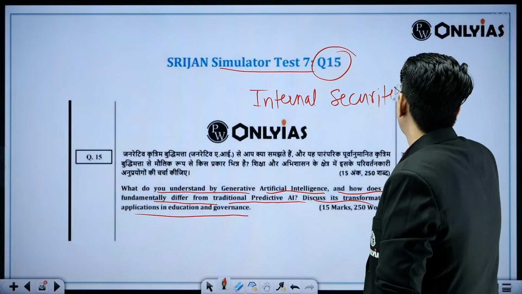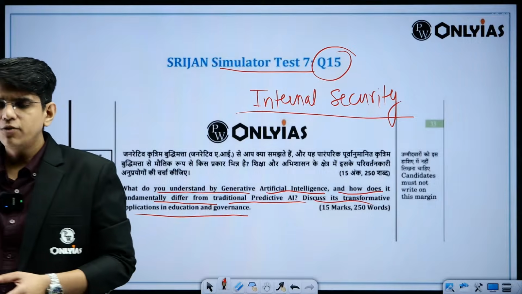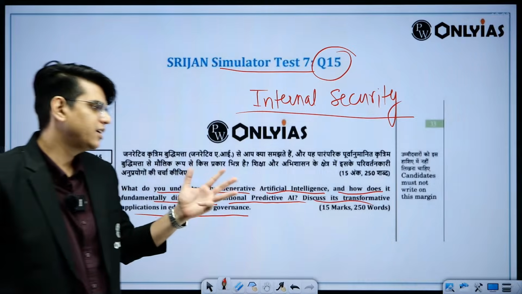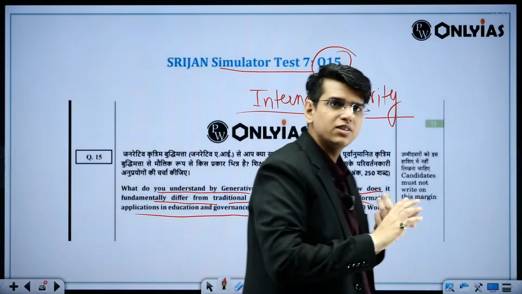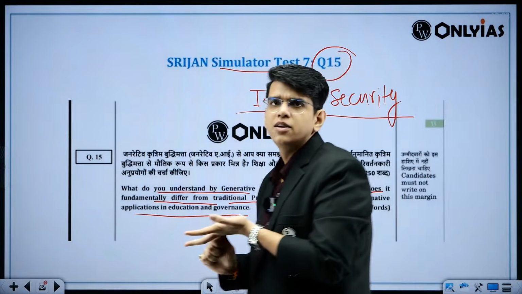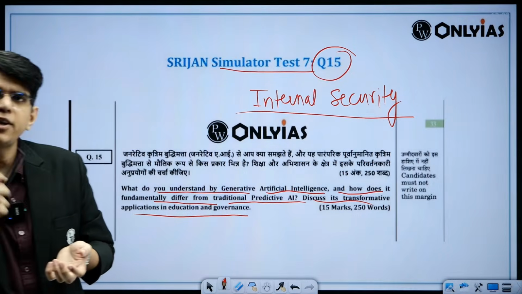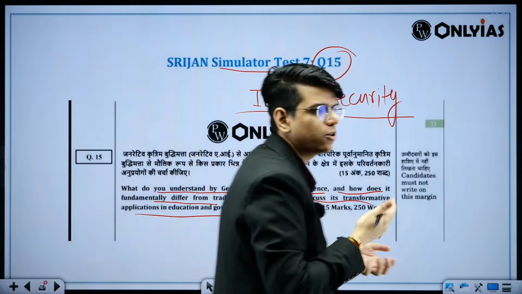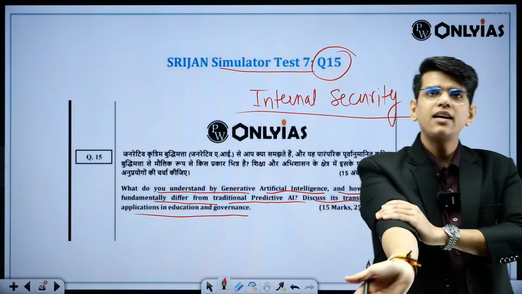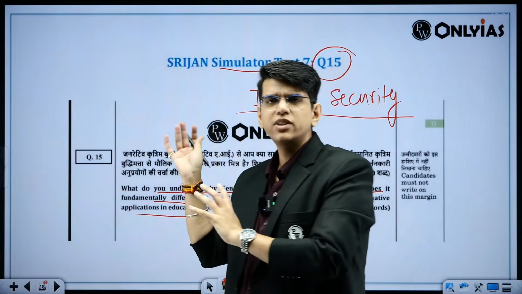I hope you have understood how you could have approached these 3 questions. The first one was 150 words. There were 3 dimensions you could have gone into: what the differences are, what the advantages and implications are, and what the conclusion is in the end for the technology that we have developed, right? And second, you had to have some specific information about the Drishti mission, right? Other than that, you couldn't have answered it. So that was on the difficult side. And the last question was easy.